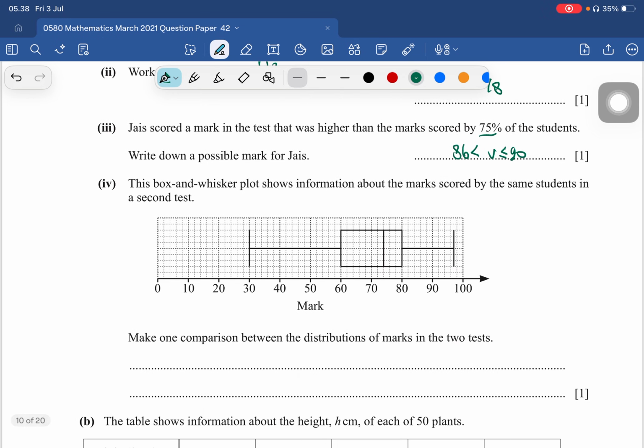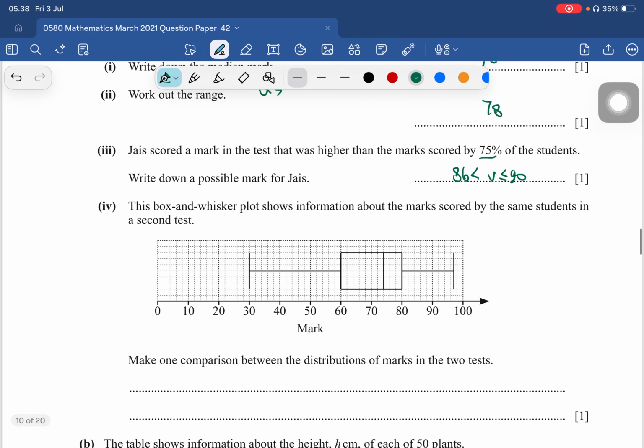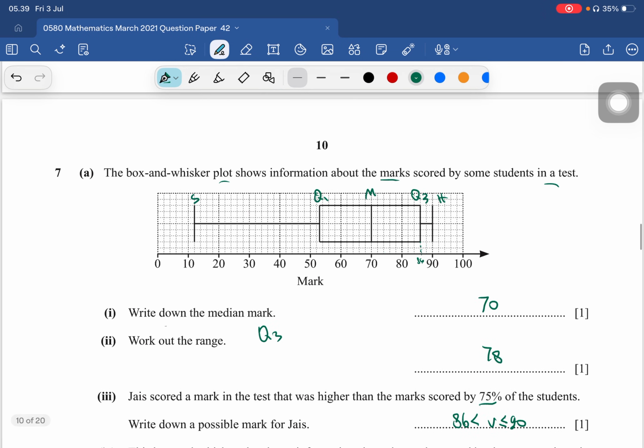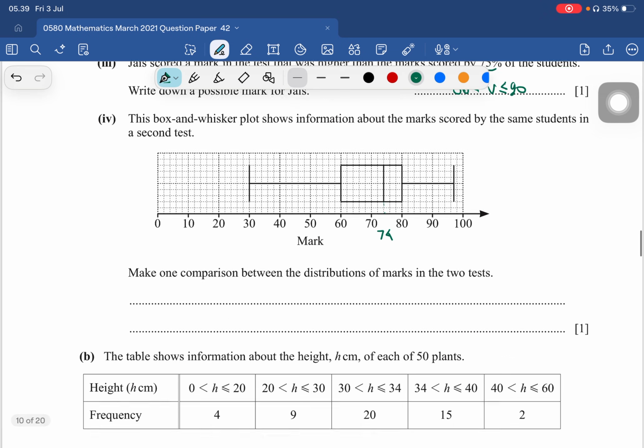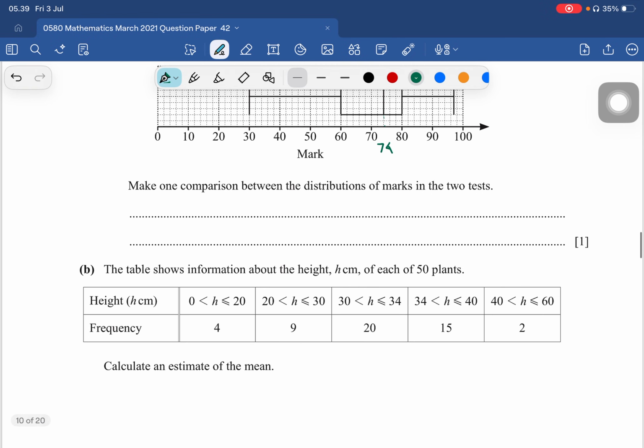Okay, this box and whisker plot shows the information about the marks scored by the same students in a second test. Okay, let's see. This median is 74. The first median equals 70. So based on the median, here's the median.